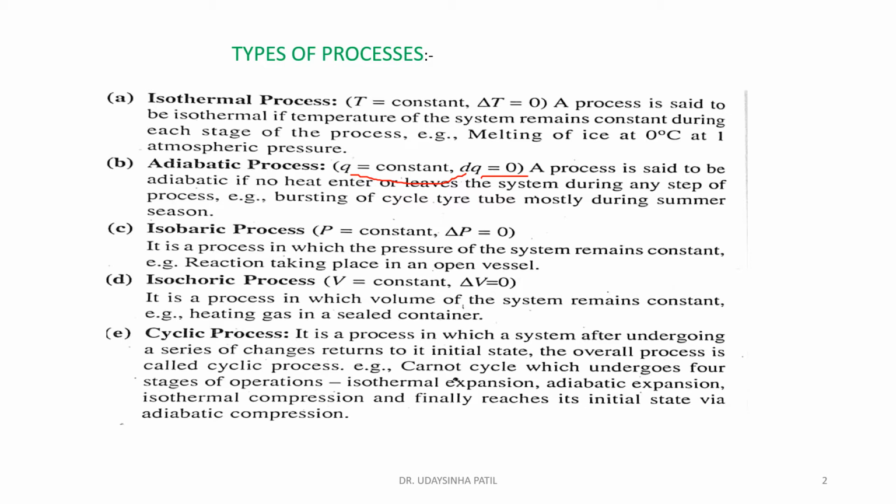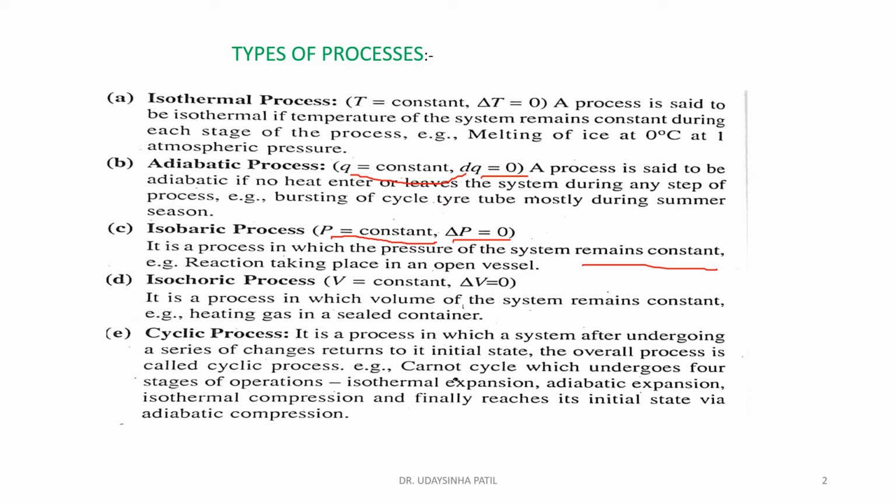The third one is the isobaric process. Here we consider that the pressure always remains constant, and the change in pressure, that is delta P, is always equal to 0. That means it is a process in which the pressure of the system remains constant. That means the reaction taking place in an open vessel. For the open vessel, the pressure always remains constant.